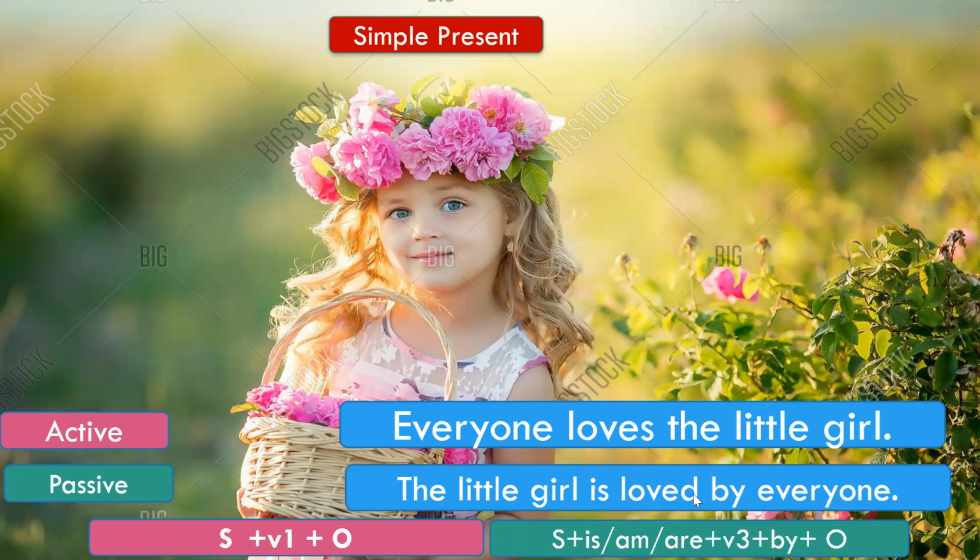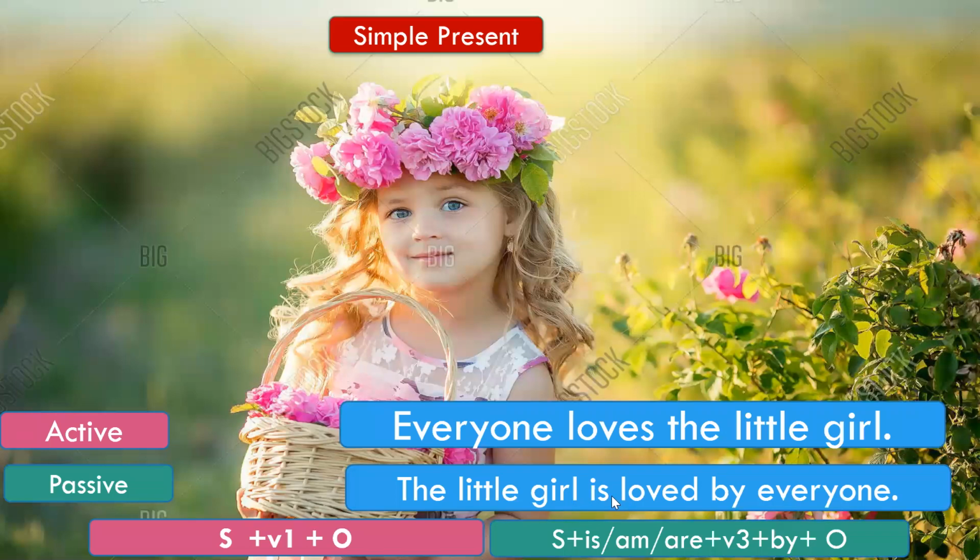So this is how we will change the verb in the sentence. Loves in the simple present tense will become, depending on the subject, is, am, or are. Then we will use the third form of the verb, then by, then the object. Okay, so how did we do it? Little girl becomes the subject of the sentence. Then little girl is singular, so out of is, am, are,